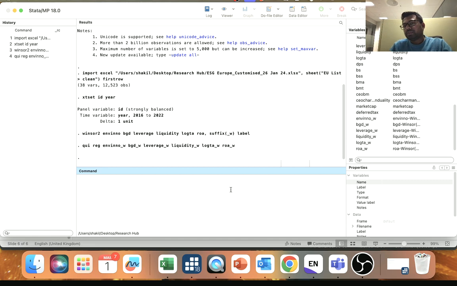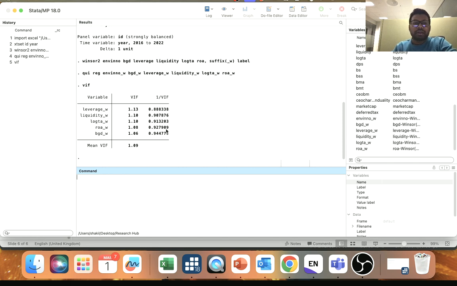When you run it, you can check for multi-collinearity first. To check whether there is a multi-collinearity issue between the variables, we use the variance inflation factor. This is pretty simple. You just type VIF, and you'll get the VIF results. There is a benchmark for VIF: some people take it as 5 and some people take it as 10. You can see all the values are below 5 or below 10, so we don't have any multi-collinearity issue between the variables.